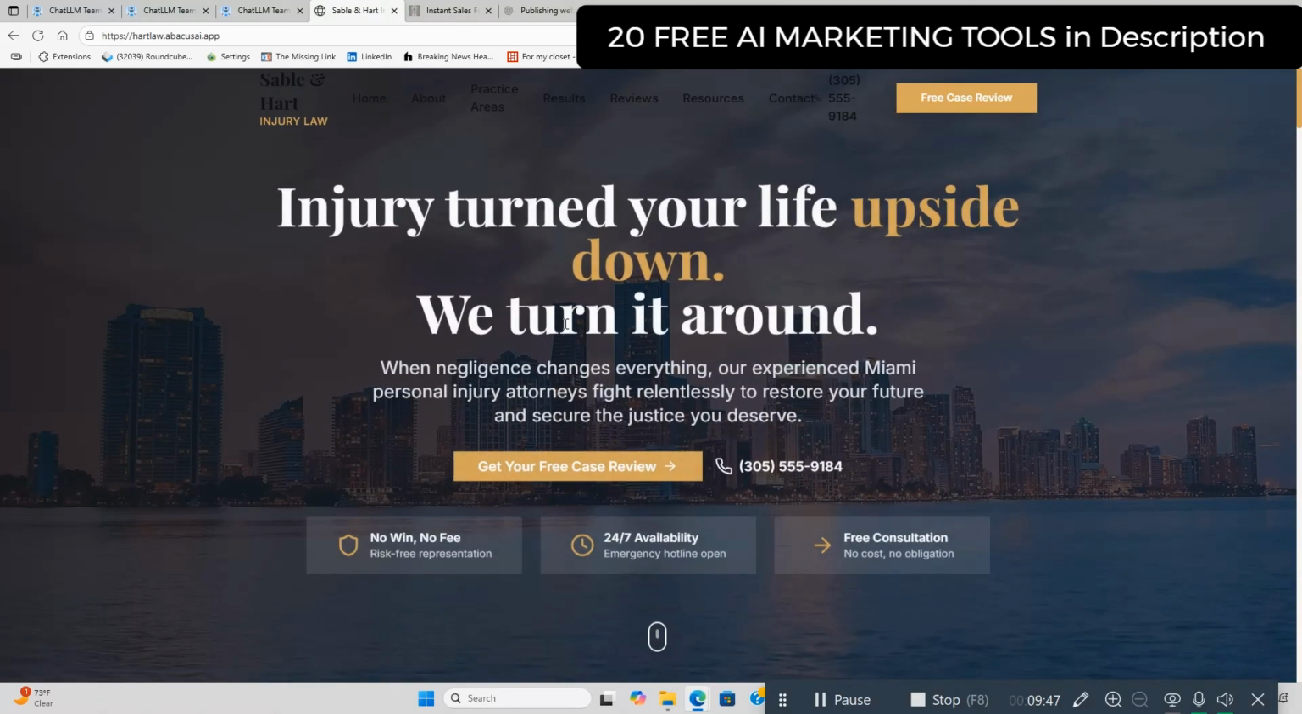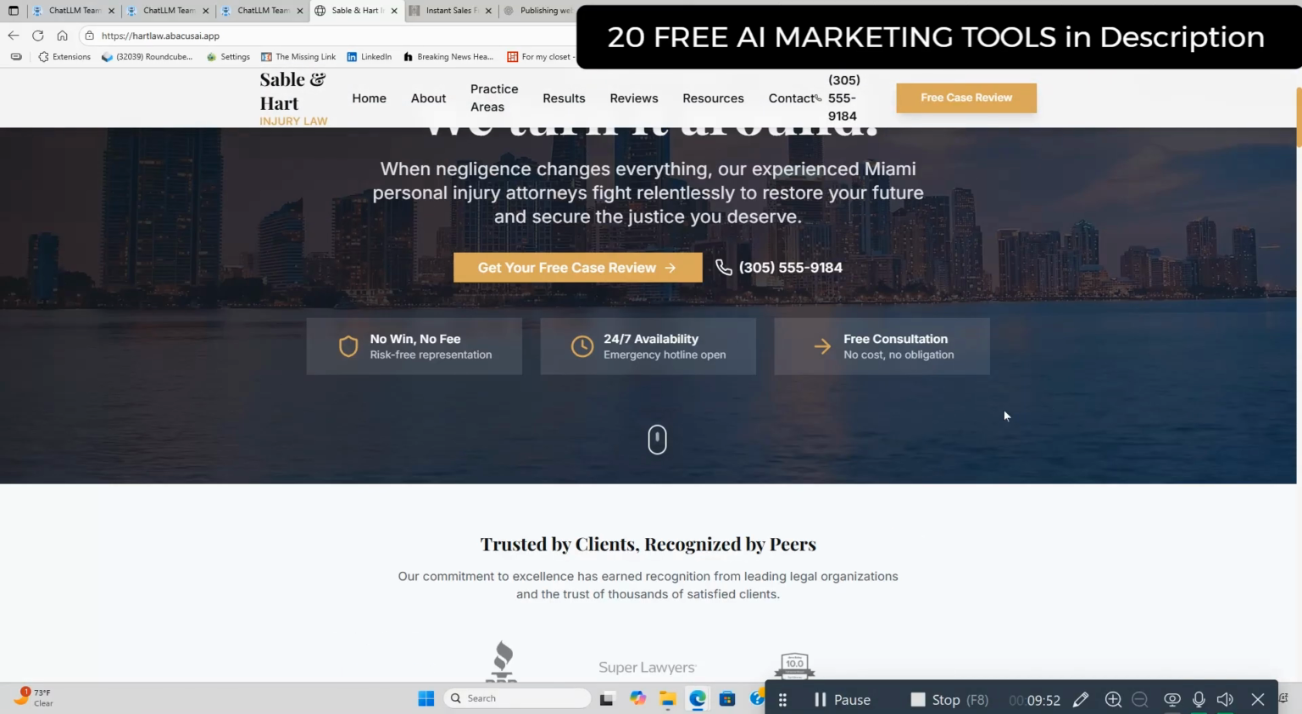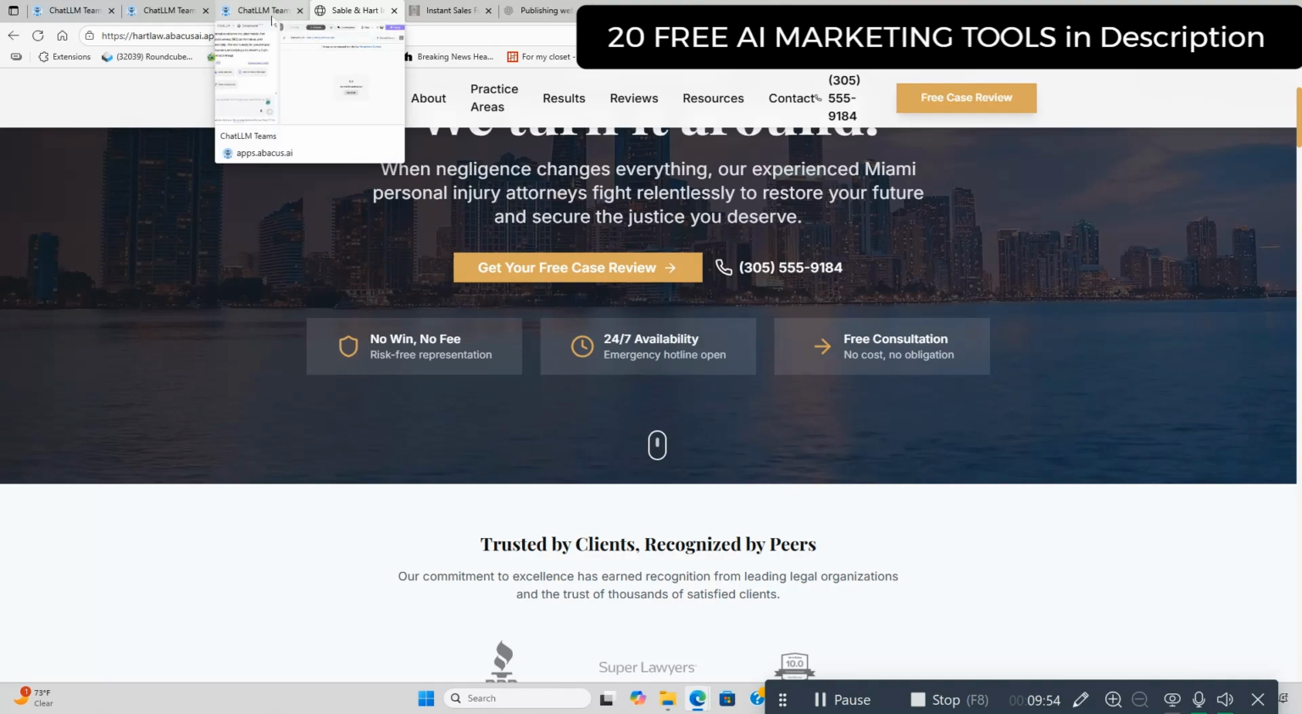And now the next part is what you're going to want to see: how do you take this website and put it on a site once you use DeepAgent.